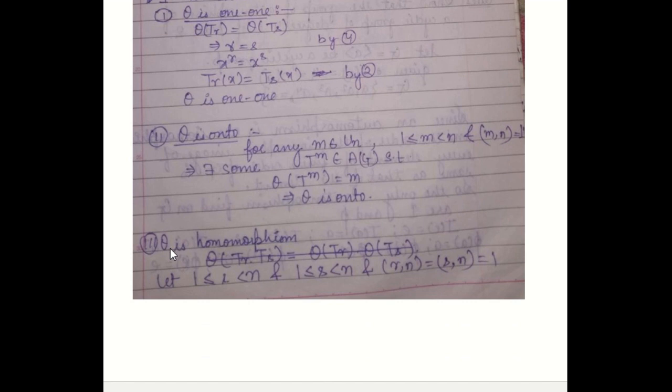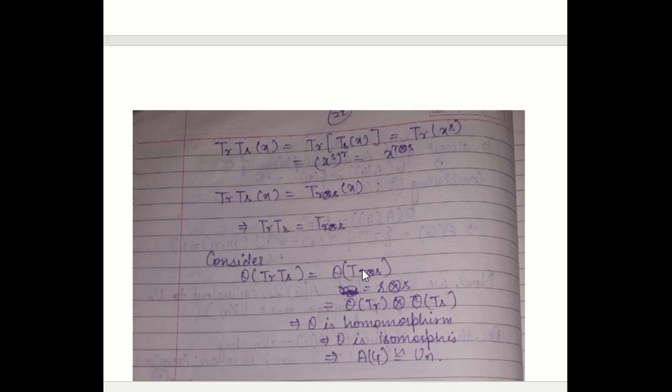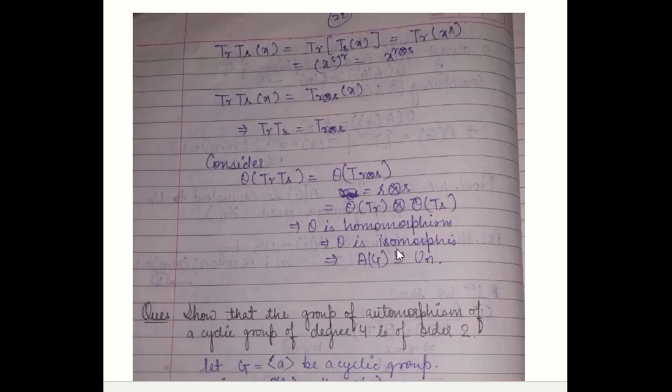Now it is left to show that theta is an isomorphism. We have proved 1-1 and onto. So now it is required to show theta is a homomorphism. For this we have to show it preserves composition. It is easy to show. Many times we have proved this. So this shows that Tr composed with Ts is equal to Trs. So this implies theta of Tr composed with Ts is equal to theta of Trs. And by using this definition, we have shown that theta is a homomorphism. So theta is 1-1, onto and a homomorphism. So it is an isomorphism. Theta is defined between Ag and Un. So Ag is isomorphic to Un.